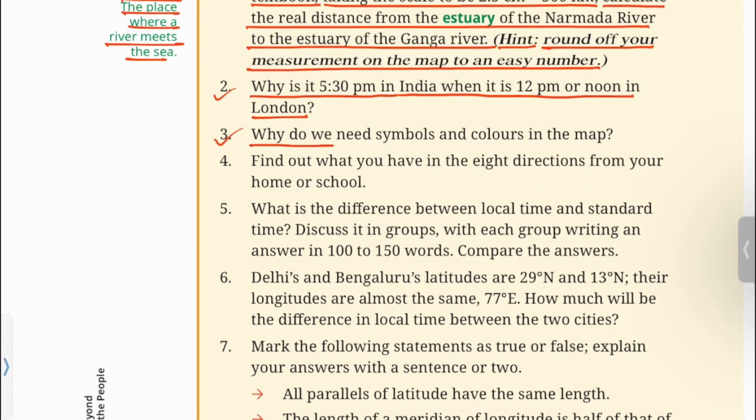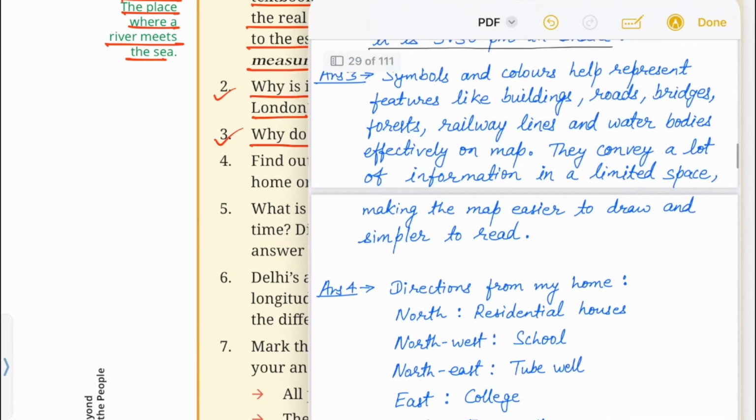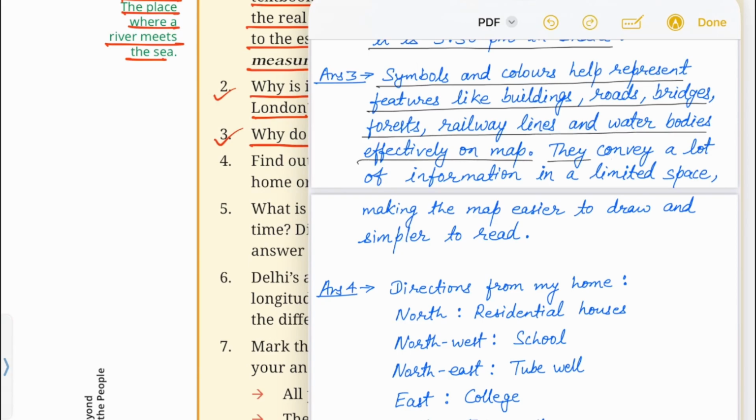3. Why do we need symbols and colors in the map? You can write the answer like this. Symbols and colors help represent features like buildings, roads, bridges, forests, railway lines and water bodies effectively on a map. They convey a lot of information in a limited space, making the map easier to draw and simpler to read.